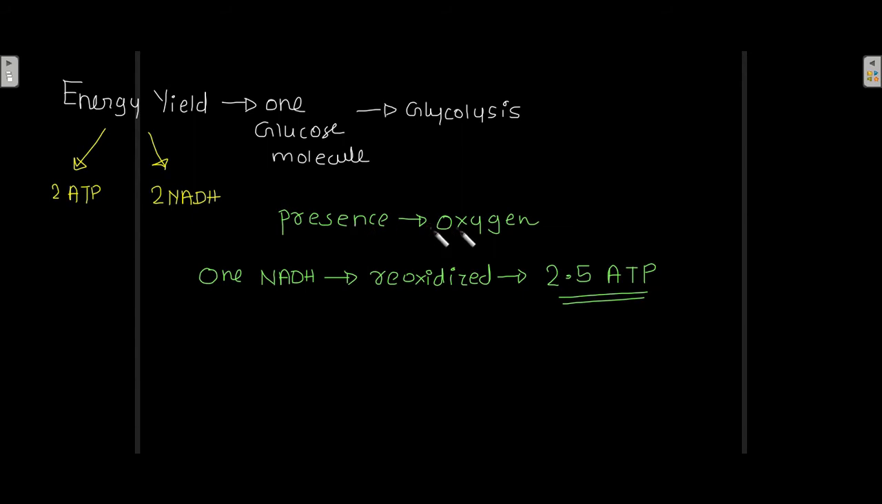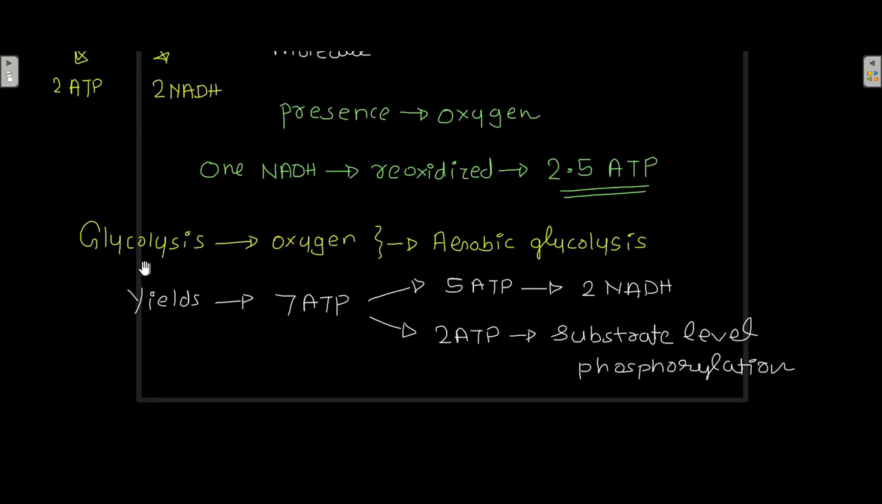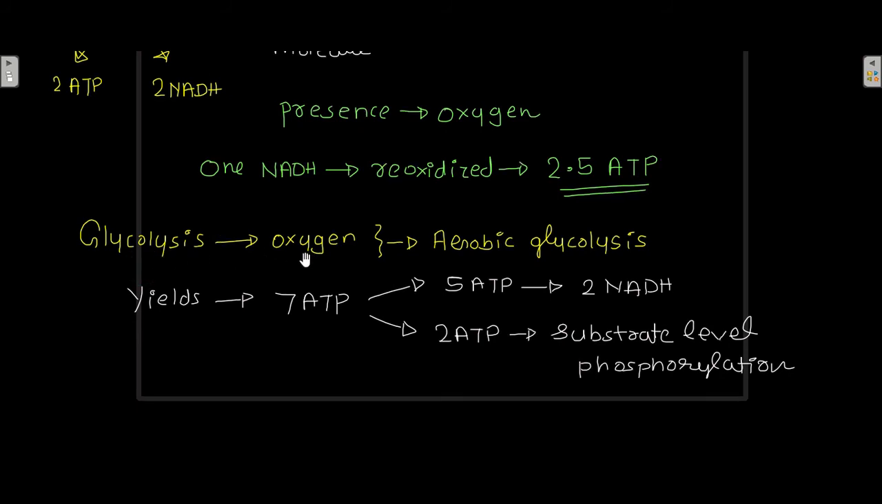Now, in the presence of oxygen, one NADH molecule can be reoxidized to produce 2.5 ATP. Okay, when there is reoxidation of one NADH, there is formation of 2.5 ATP. It means that if two molecules of NADH are reoxidized, then 5 ATP will be produced. Not exactly 2.5 ATP is produced. Now hence, glycolysis in the presence of oxygen, which is referred to as aerobic glycolysis, yields 7 ATP from one glucose molecule.